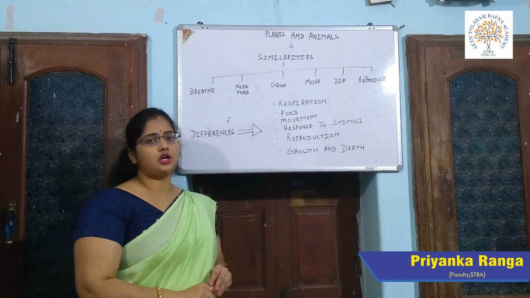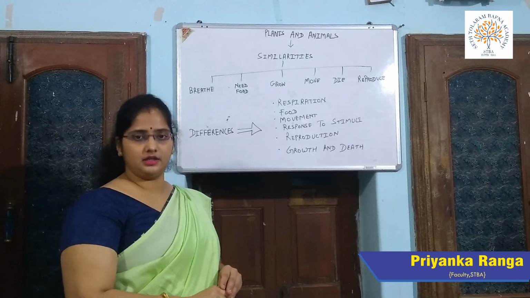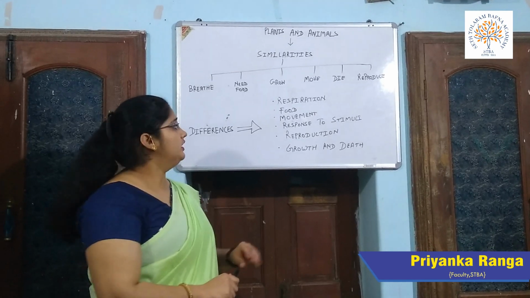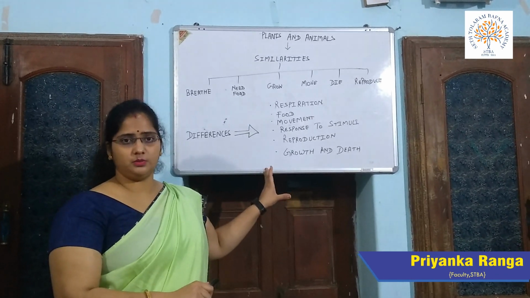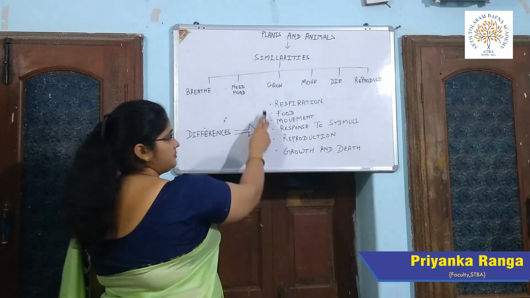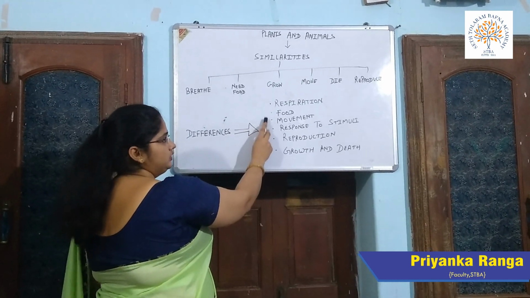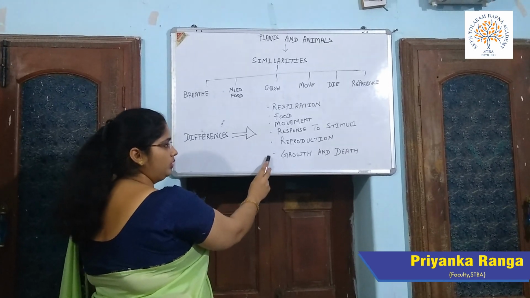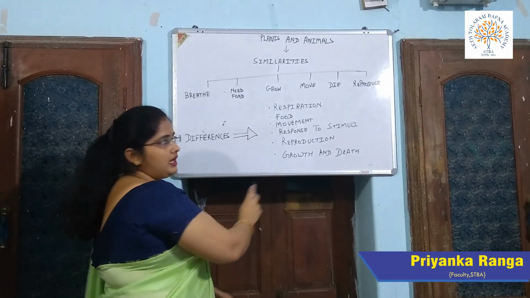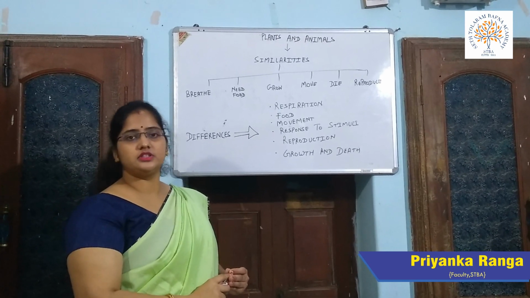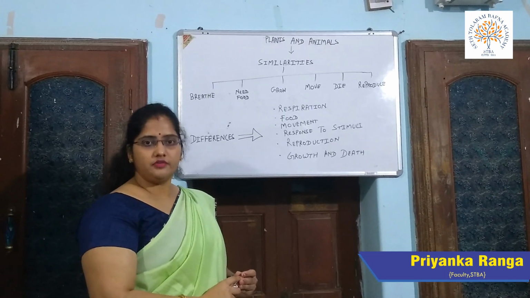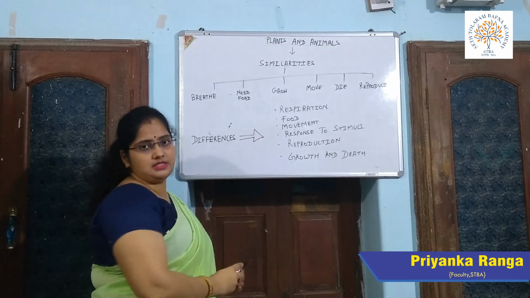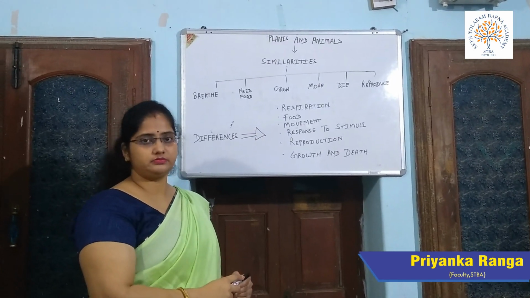Now next we will talk about the differences between plants and animals. For the differentiation, we have taken 6 bases to differentiate between them. These are respiration, food, movement, response to stimuli, reproduction, growth and death. These are the bases of differentiation which we will study in detail. First of all, we are taking respiration among plants and animals and will discuss it in detail.